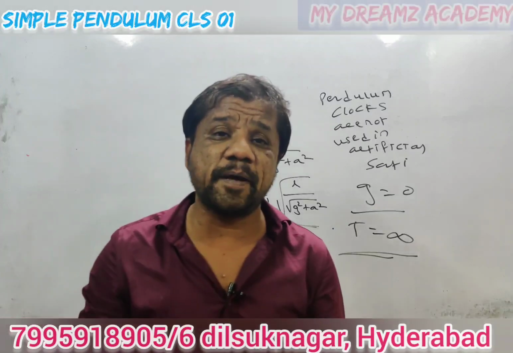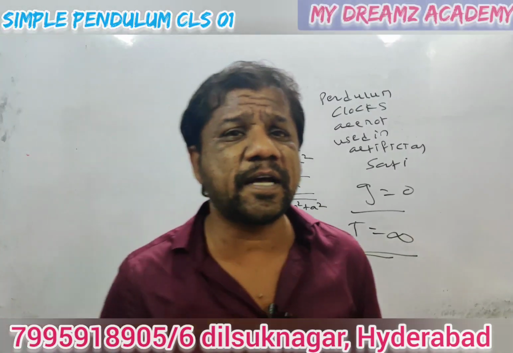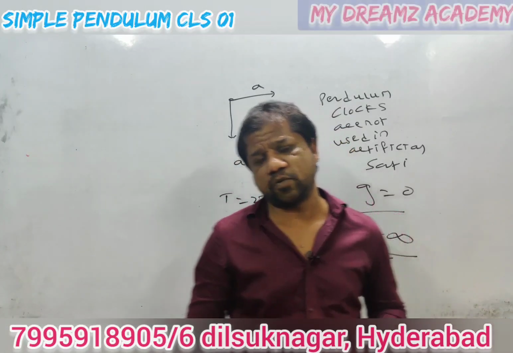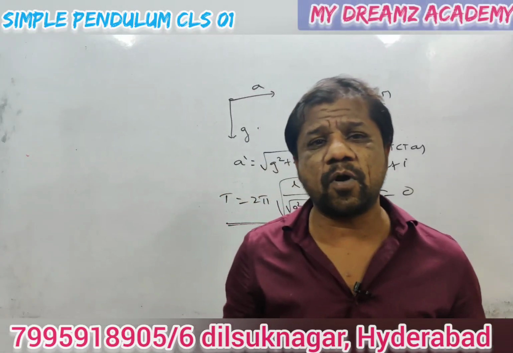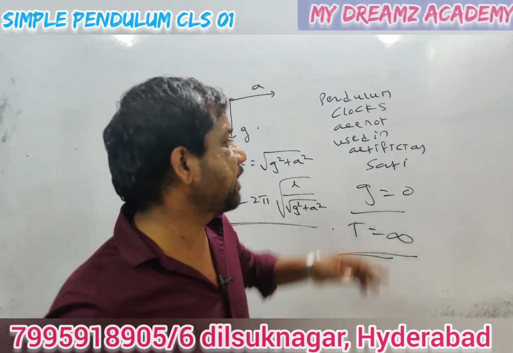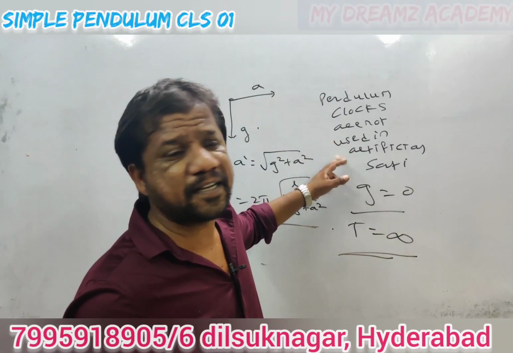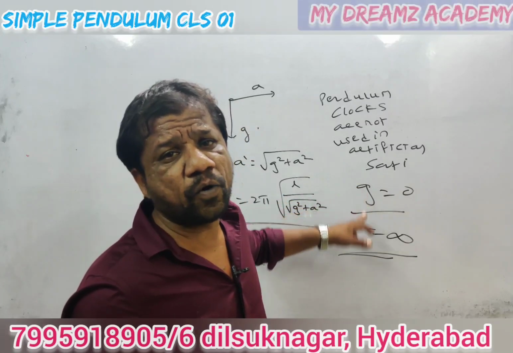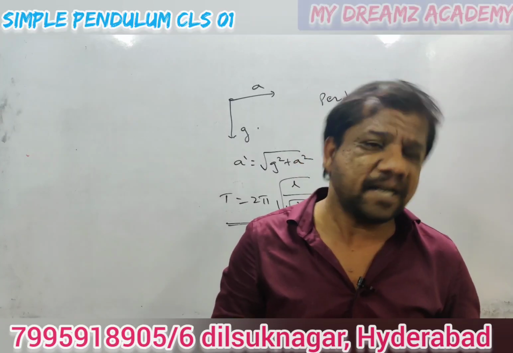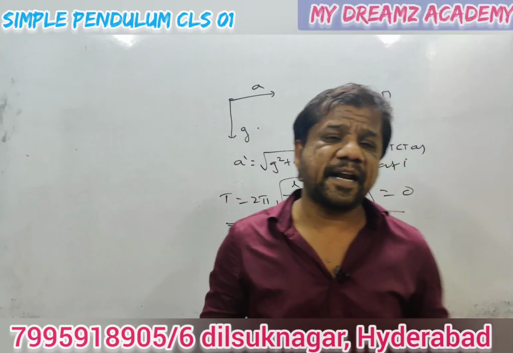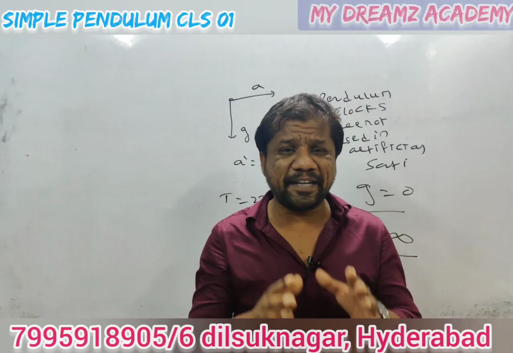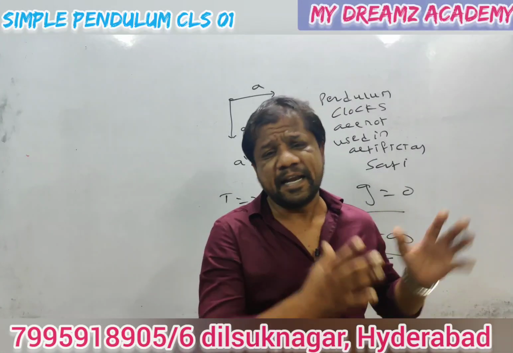Sometimes the question may be like this: why are pendulum clocks replaced by spring based clocks in artificial satellites? Why? Because in an artificial satellite, the g value will be 0, so the time period shows infinity. It means it does not work in an artificial satellite. These are the trending questions on the time period of a simple pendulum. So if the paper is normal, the questions may be like this.